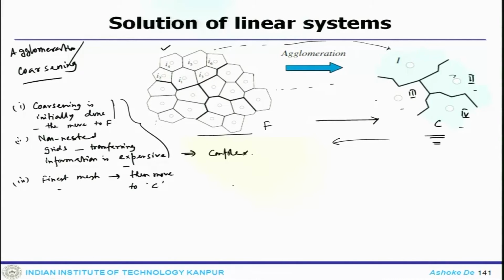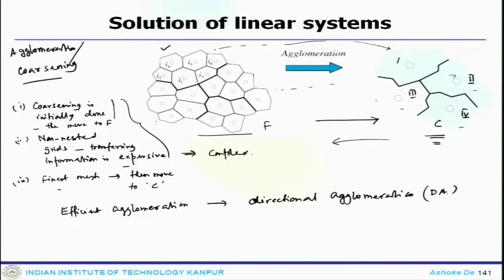So, this is how the process is done. And one more thing: an efficient agglomeration process is the directional agglomeration, which was initially developed by Mavriplis.